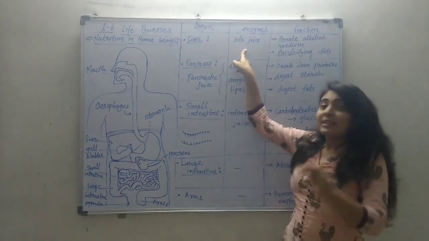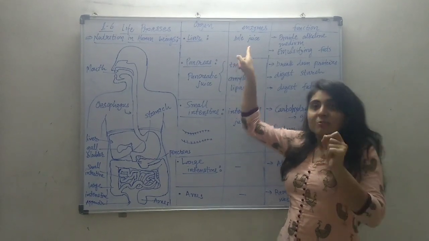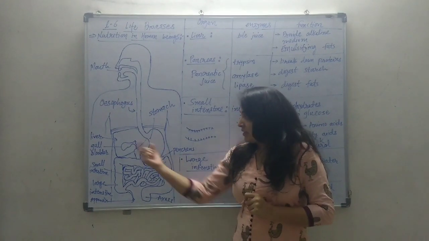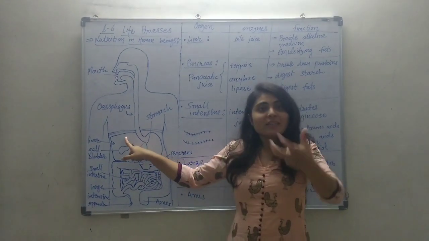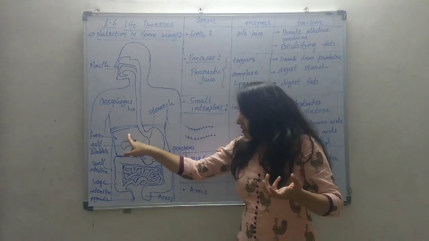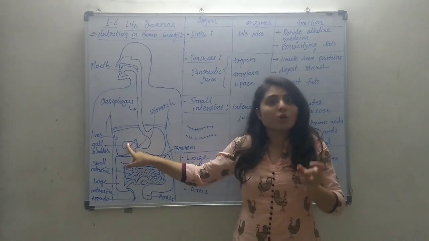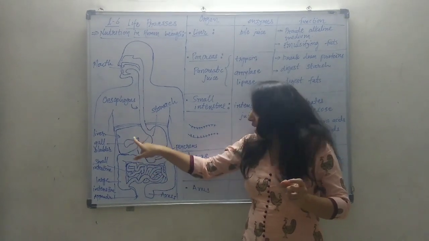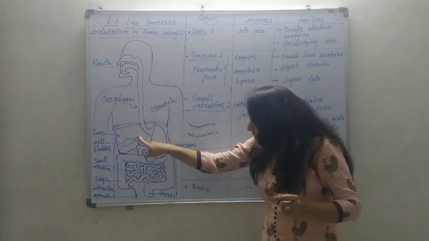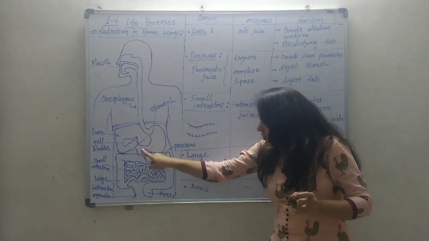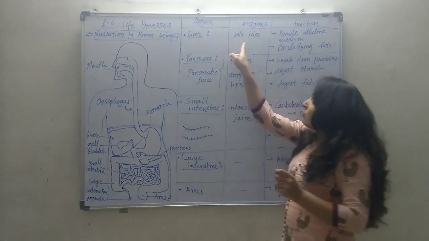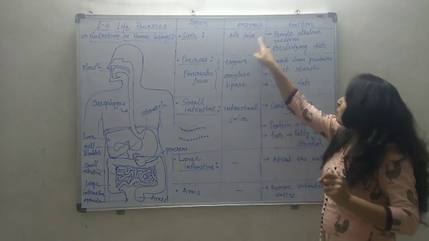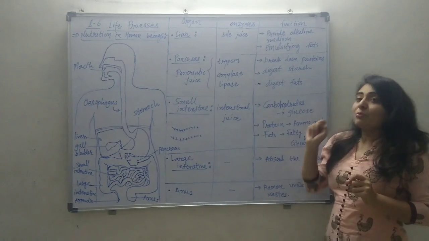The liver secretes the bile juice. Bile juice is a yellow colored liquid secreted by the liver. When the liver secretes the bile juice, it is actually stored in the gallbladder. So when the food enters the small intestine, the bile juice from the gallbladder is mixed with the food. What is the function of this bile juice? It is a yellowish liquid that provides the alkaline medium.